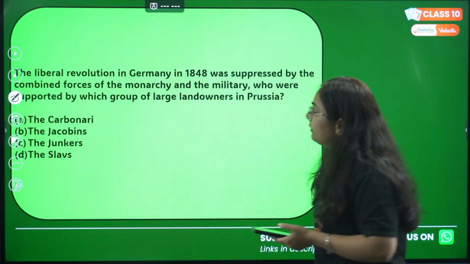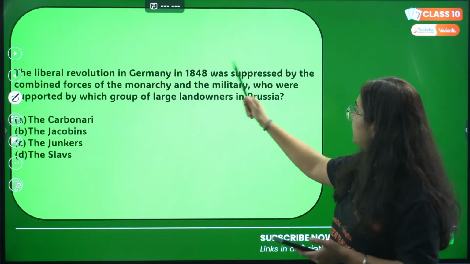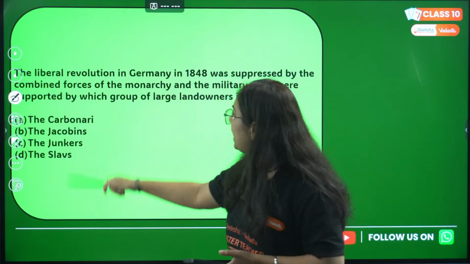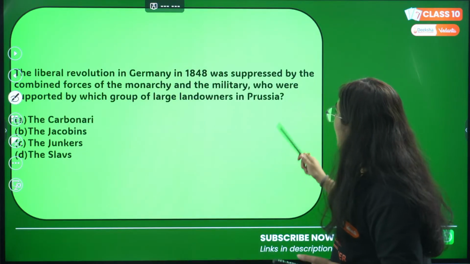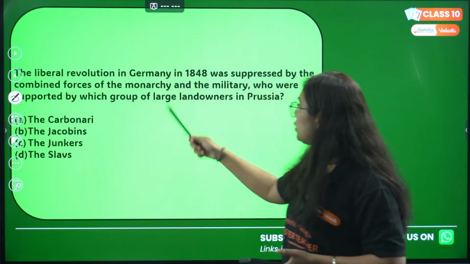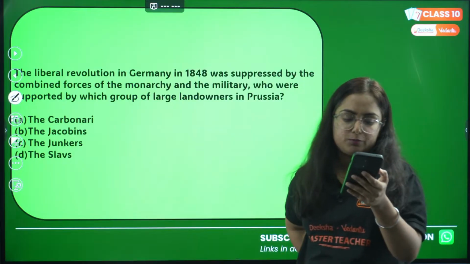The liberal revolution in Germany in 1848 was suppressed by the combined forces of monarchy and the military, who were supported by which group of large landowners in Prussia?